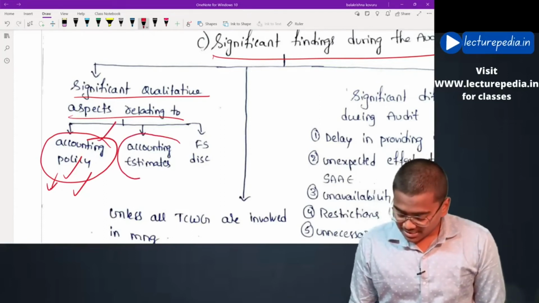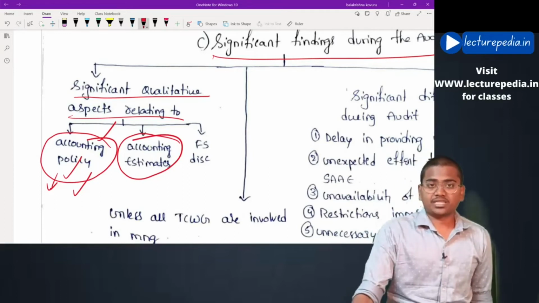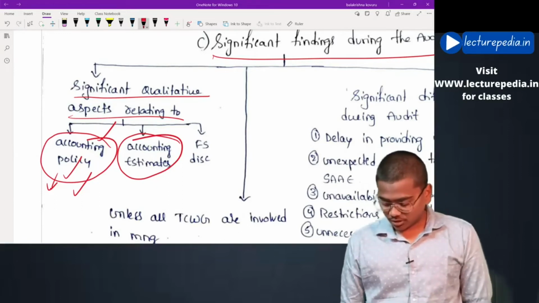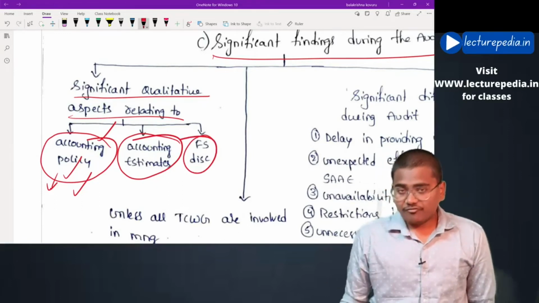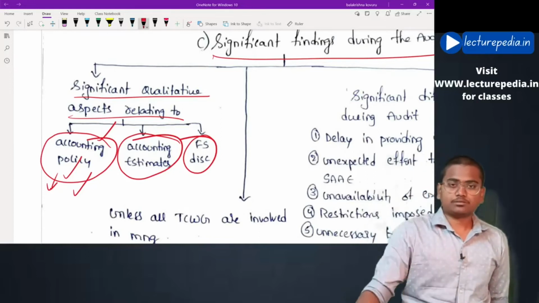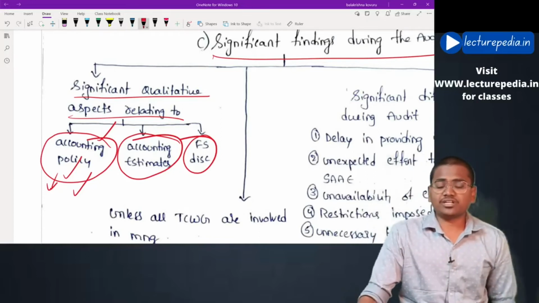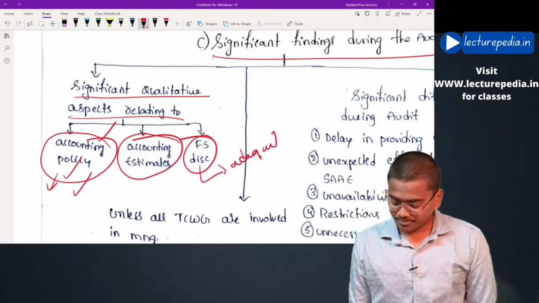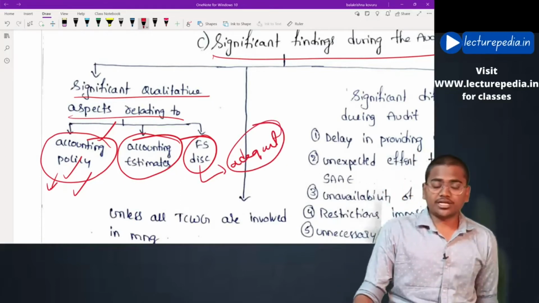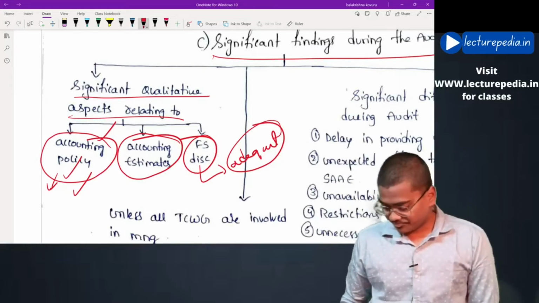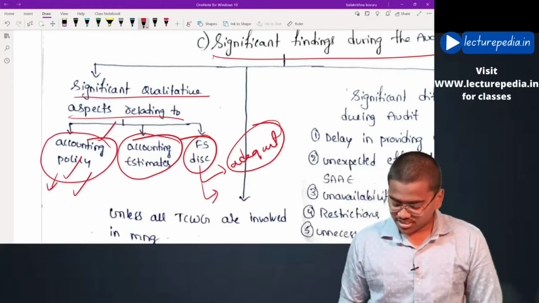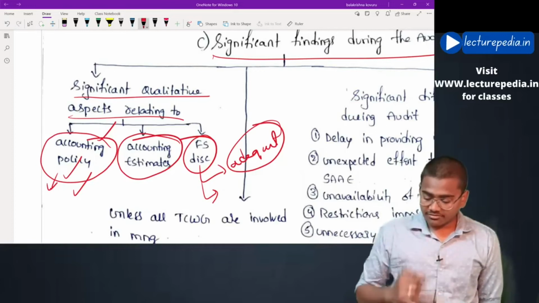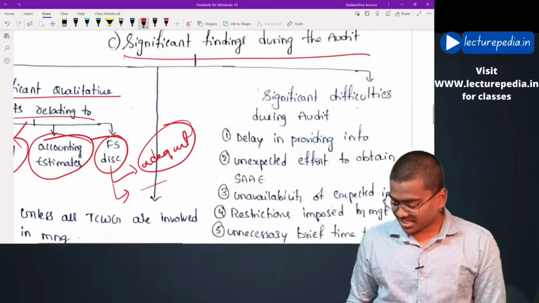And whether the accounting estimates that have been taken by the management are correct or not, and whether all the financial disclosures that are made in the financial statements are adequate or not. This has to be communicated to those charged with governance. In case any additional financial disclosures are required to be made, even the same has to be communicated.